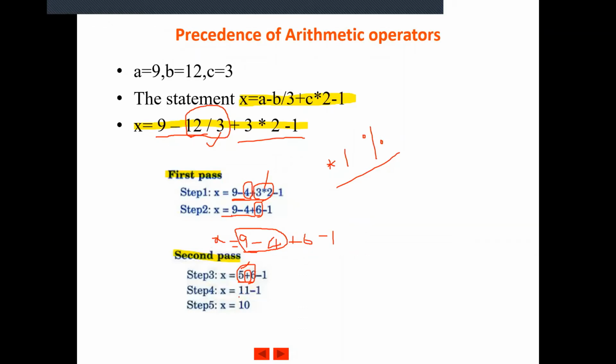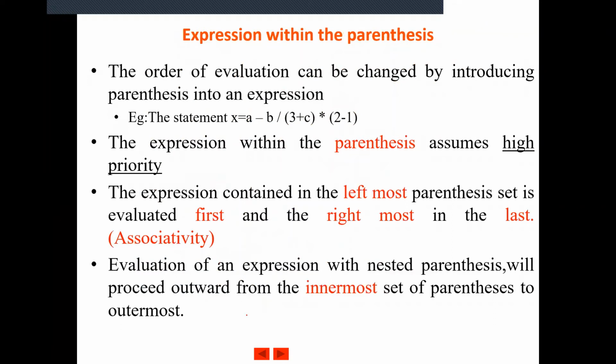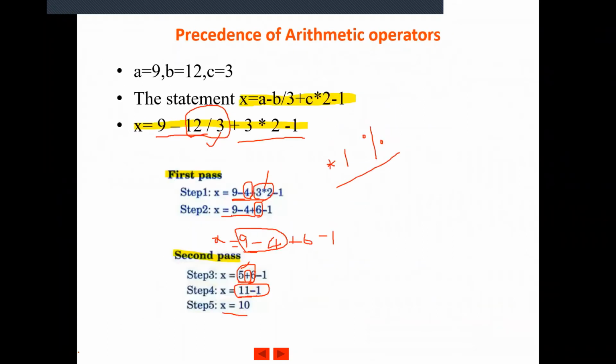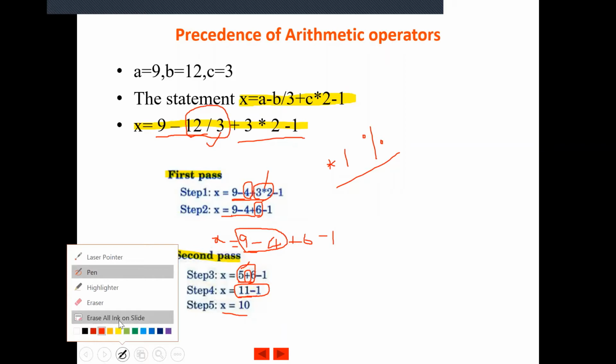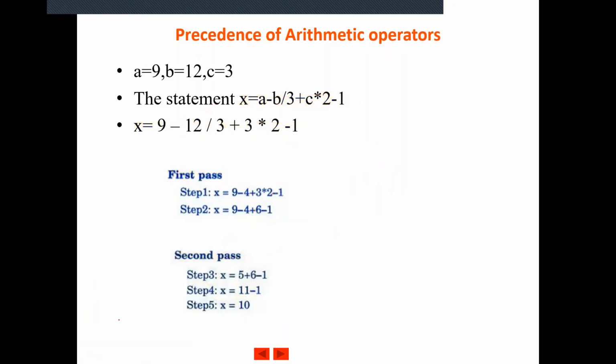So when you write the expression again, instead of 5 plus 6, write it as 11. Then the remaining expression is minus 1. Now again in step 4, after rewriting the equation, when we evaluate from left to right, we will encounter a minus symbol. When you encounter a minus symbol, again it will take 2 operands on the left and right. 11 minus 1 will give you 10. So rewrite the equation in step 5 as x equal to 10. So this will be the order of evaluation of an arithmetic expression if it does not have a parenthesis.